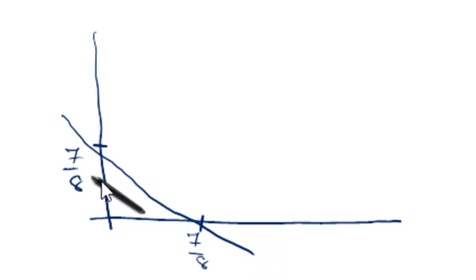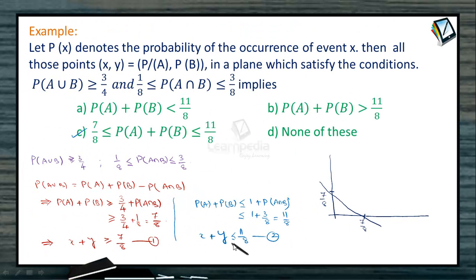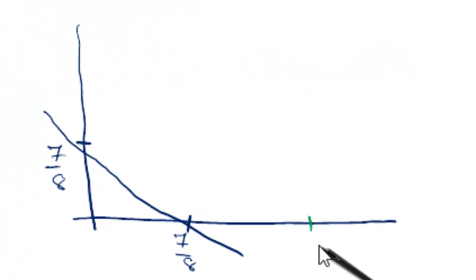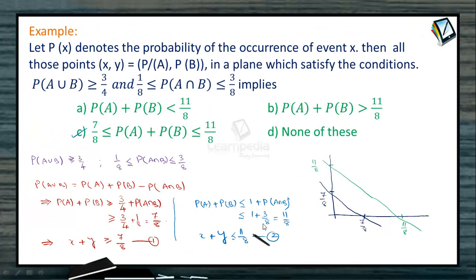So what is the region denoted by x plus y greater than or equal to 7 by 8? Yes, clearly it should be the region which is above the straight line x plus y equal to 7 by 8. How is the line x plus y less than or equal to 11 by 8? That is also a straight line which is parallel to x plus y equal to 7 by 8, making an x-intercept of 11 by 8 and a y-intercept also equal to 11 by 8. So that would be a straight line, right? Now x plus y less than or equal to 11 by 8 should be the region which is below this straight line.